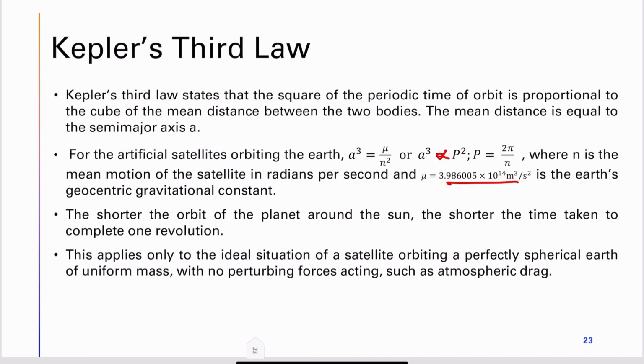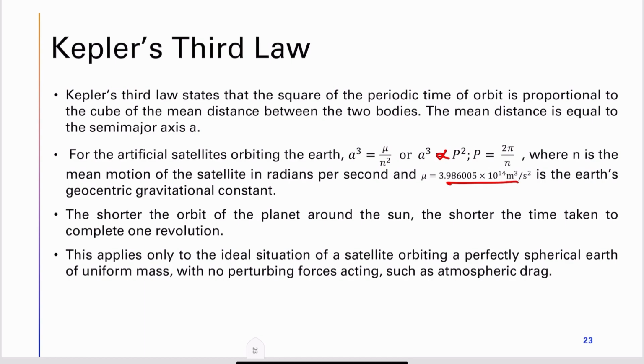The shorter the orbit of the planet around the sun, the shorter the time taken to complete one revolution. This applies only to the ideal situation of a satellite orbiting a perfectly spherical Earth of uniform mass. So whatever laws we have studied, we have considered the ideal situation where the satellite is orbiting around a planet which is perfectly spherical, has homogeneous mass distribution, and there is no perturbing force acting.